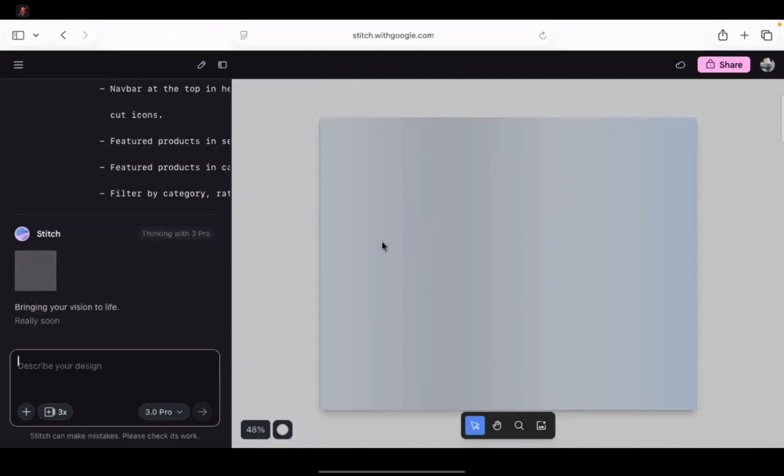Previously, have you tried this? When you practice HTML and CSS, how do you practice? You can ask Google Stitch to give some designs, like a portfolio design. It will give you a design and with your HTML, CSS knowledge, you have to build it.